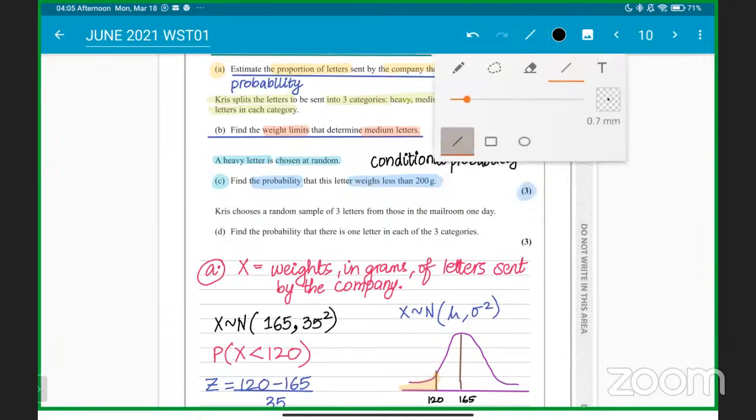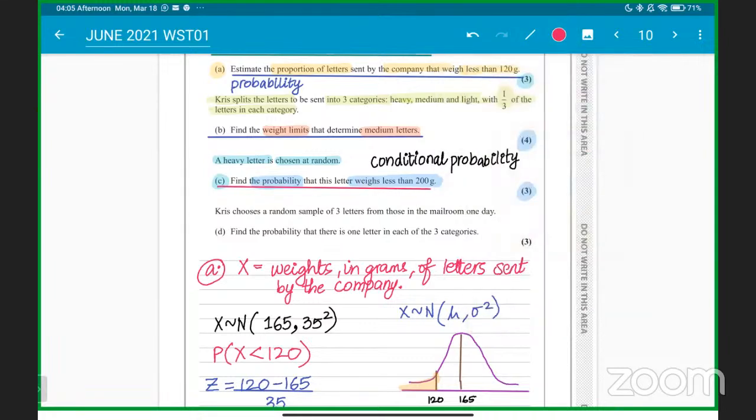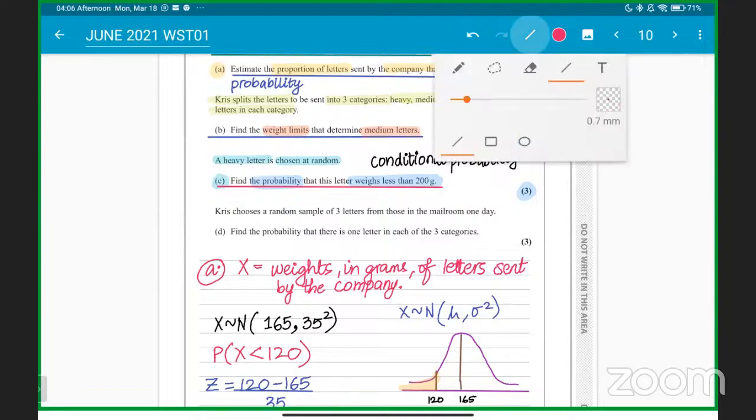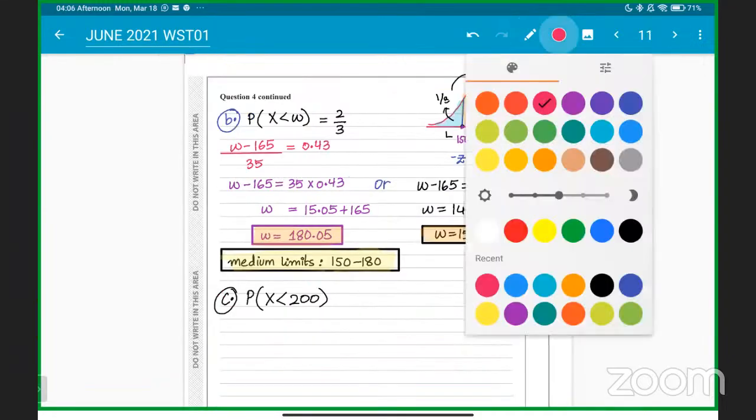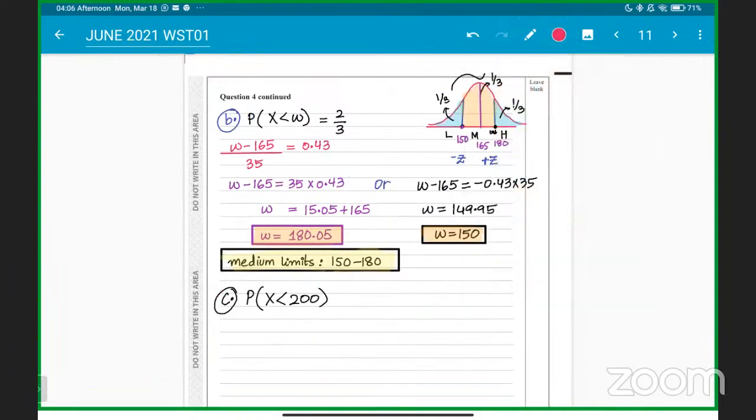Okay, sir, we have to find the probability that this letter weighs less than 200 grams. So it will be very simple. It will be the z value: 200 minus 165, divided by 35, to get the z value.